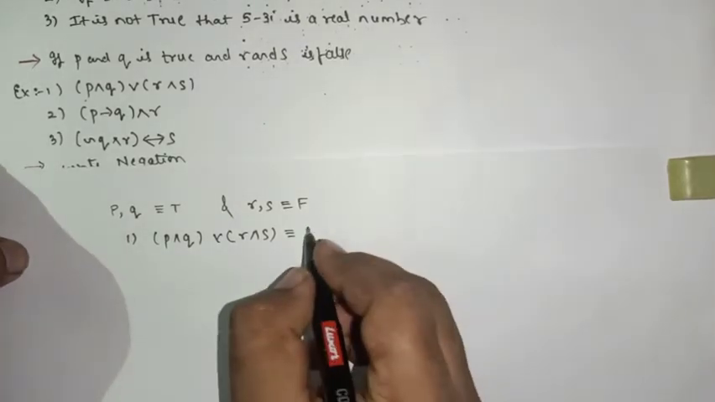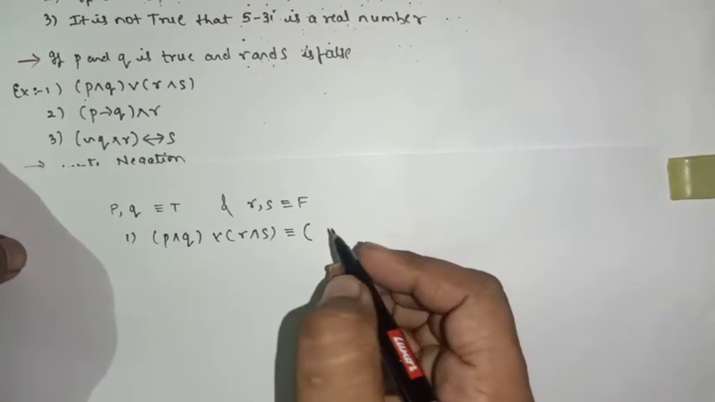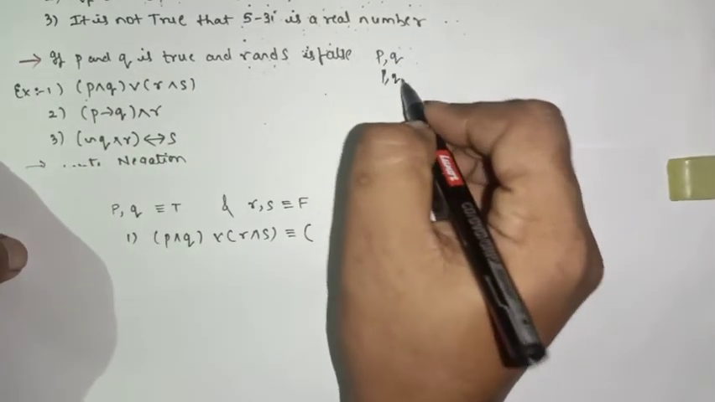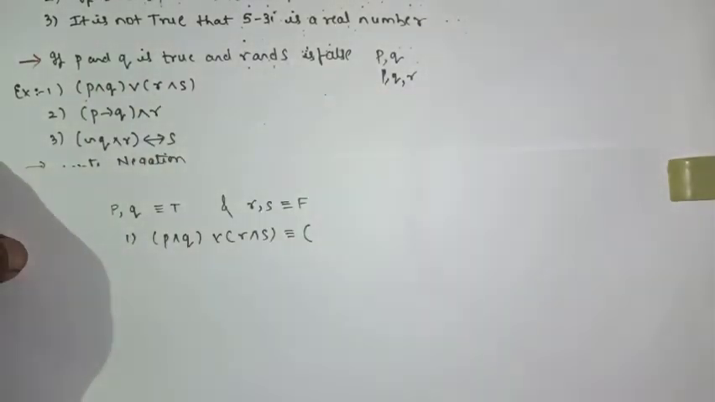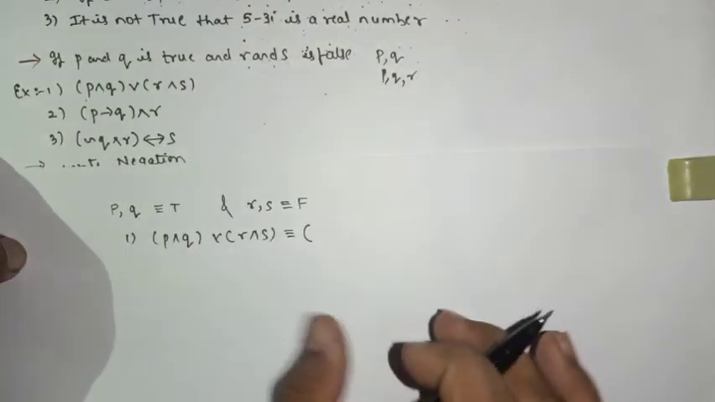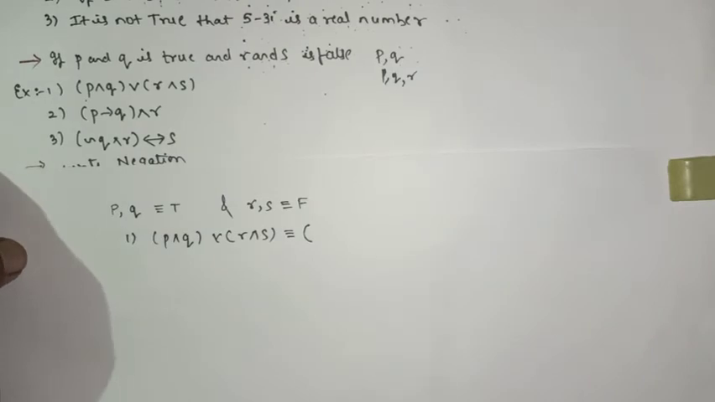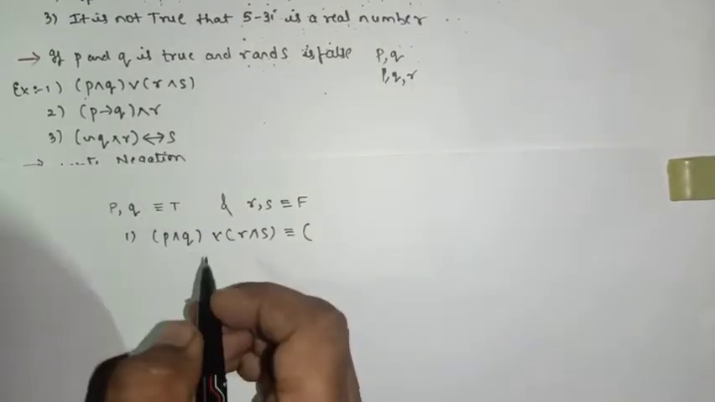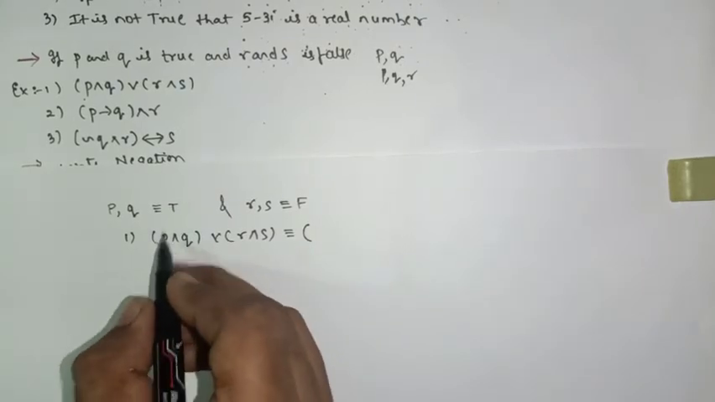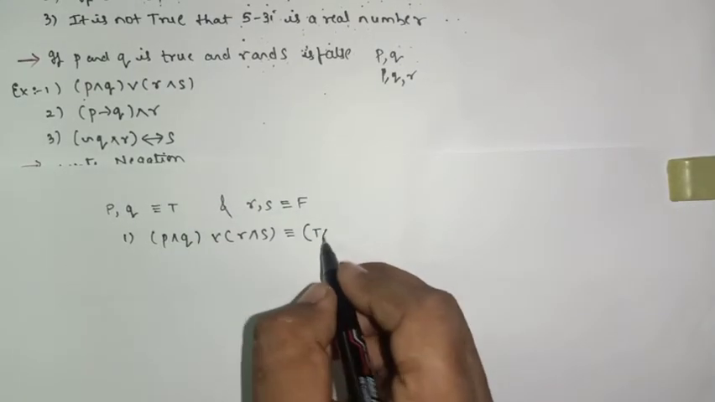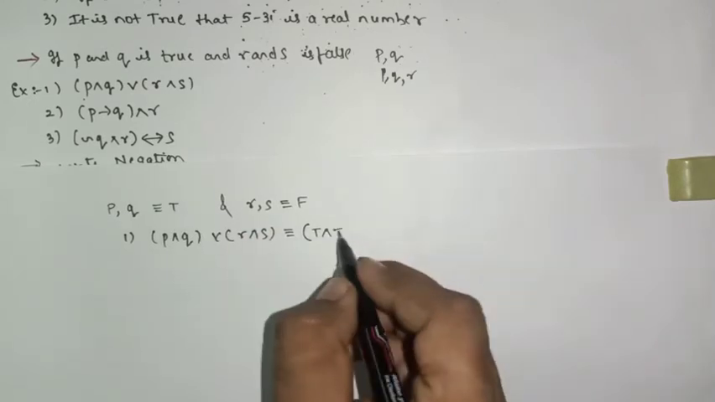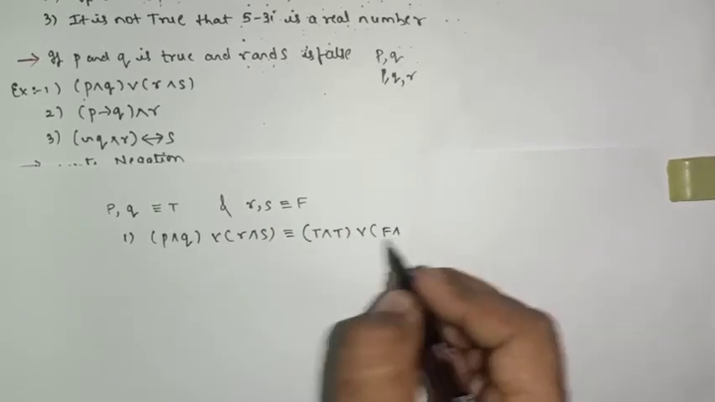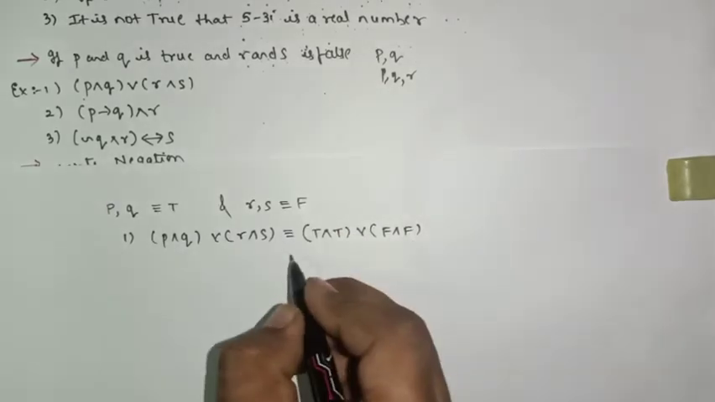Now let's see how to find it, because in a truth table we have P, Q or else P, Q, R, not four alphabets. So understand that when there are four alphabets, we have to solve it with this pattern. So P is true, Q is true, R is false, S is false.